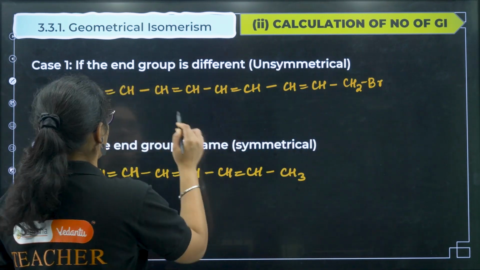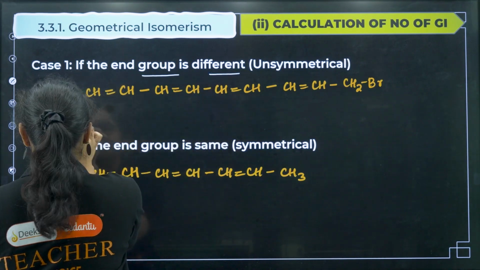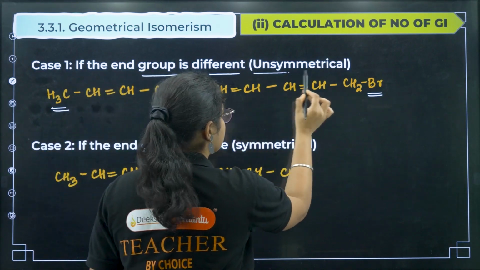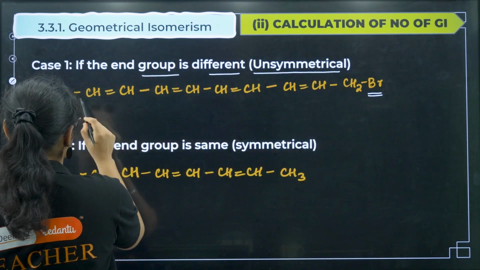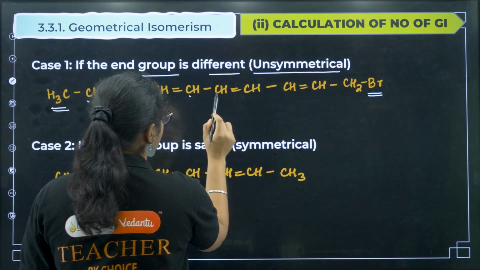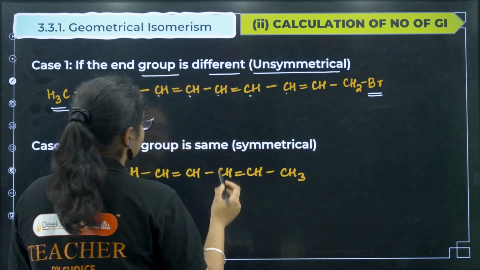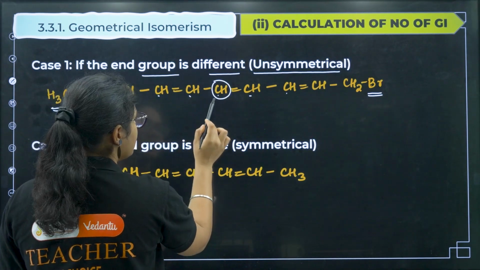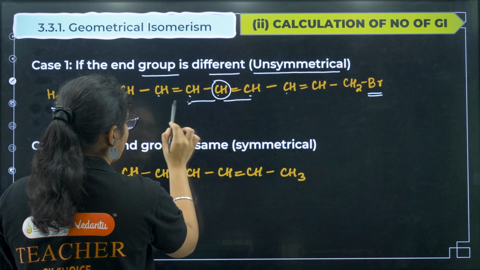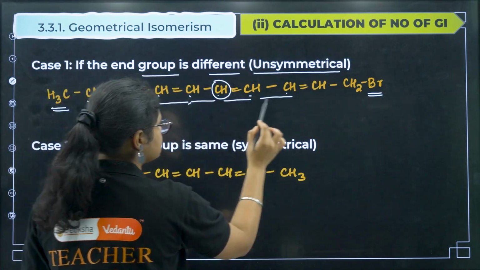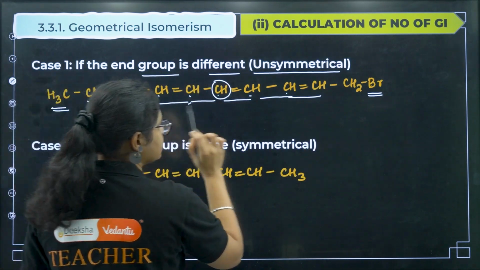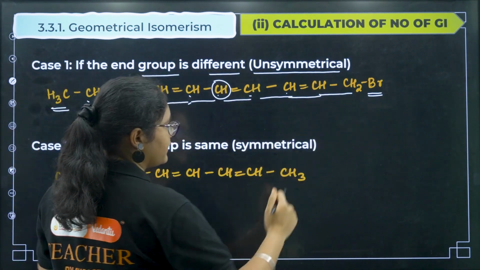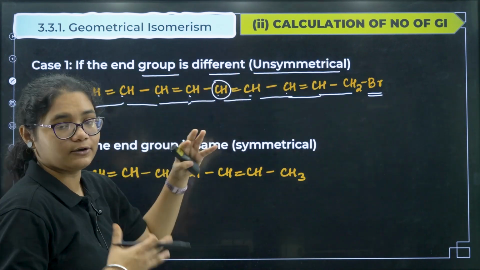Now if you see that the end group is different, here the end group is CH3 and here the end group is Br, then it is an unsymmetrical alkene. Unsymmetrical alkene means you see how many carbons are there: 1 2 3 4 5 6 7 8 9. Moving from one side, I get CH, another CH, another CH, and here I get CH2 and Br. So this part is different, so this is an unsymmetrical alkene; you cannot divide it into equal halves.